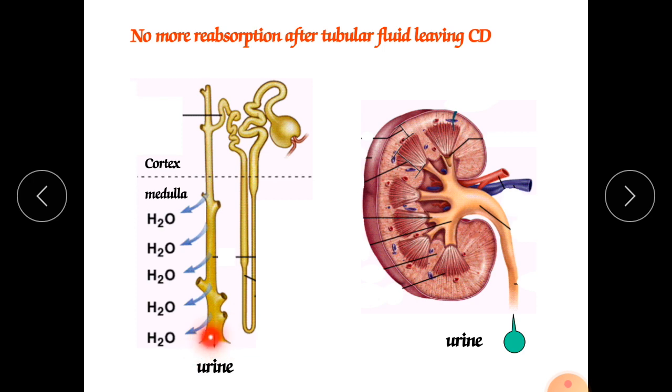After that there is only the passageway, only transportation of the formed urine. From the nephron it will be transferred toward the renal papilla, to the minor calyx, to the major calyx, to the renal pelvis, to the ureter, through the ureter to the urinary bladder and urethra, and so on.